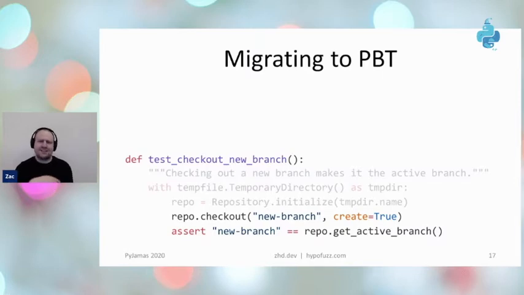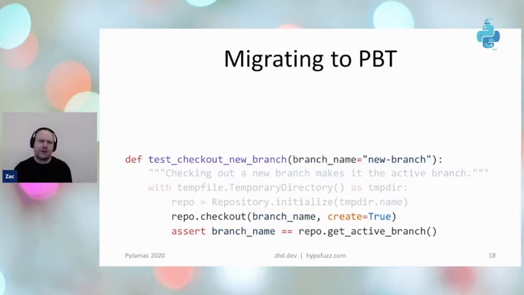What we want to say is, if we check out a new branch, then the active branch is the new branch that we just checked out. And so this test function says pretty much exactly that. If we create a temporary directory, create a repository, check out new branch, and create it, then the active branch is new branch. But this is kind of a shaggy dog story. Does it matter that we're checking out the thing named new branch specifically? Do we have to have a dash in the middle of the name, for example?